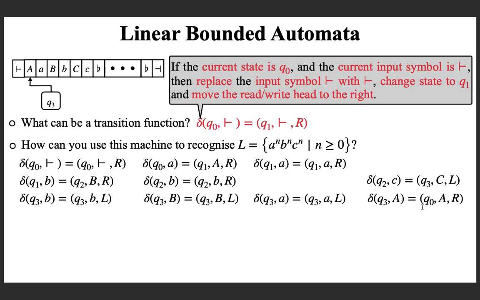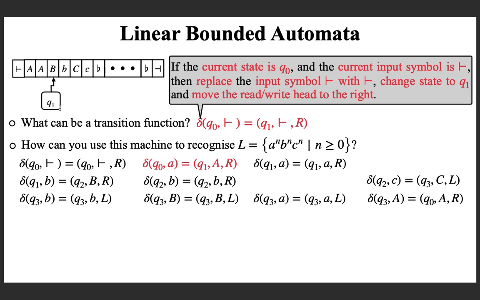So, what do you do? You change your state to Q0 because now I have to repeat. Starting from small a, I have to mark all these symbols. And that is why I am coming back to Q0 again. Retain that capital A and move right. If I apply the transition, I will get Q0A. For Q0A, I already have a transition. What is it? This is the first a in the next round. Mark it with capital A and move right to Q1. Okay, if I apply that transition, I will move right in Q1.